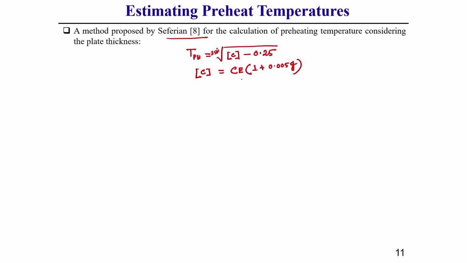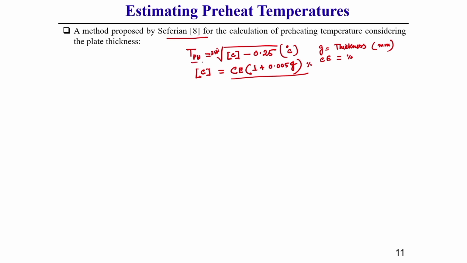Always keep in mind that these are all in percent, but this unit is in centigrade. This G is the thickness of the plate in millimeter, and whatever carbon equivalent you get should be put as a percentage, and 350 degree is in centigrade.